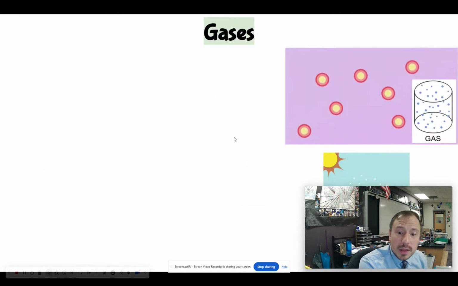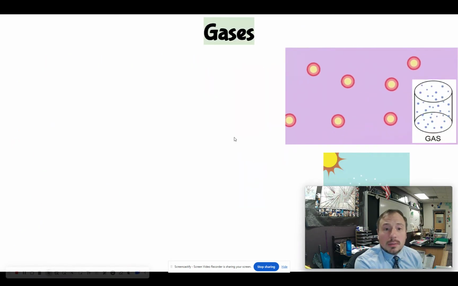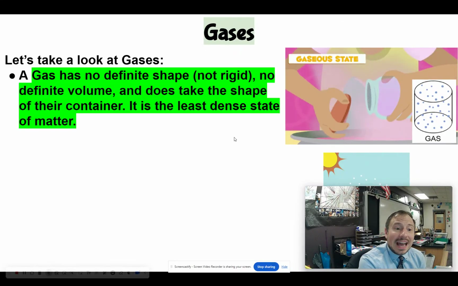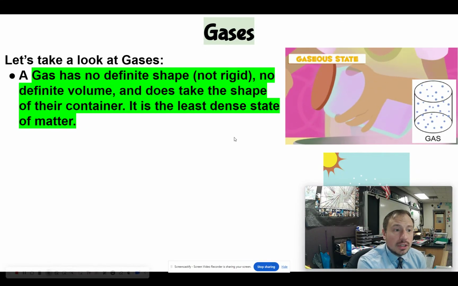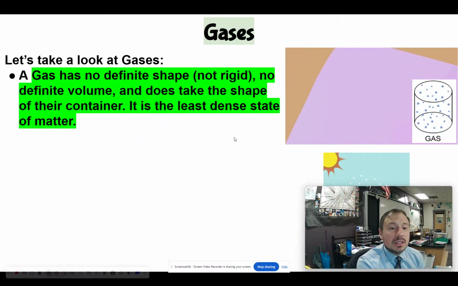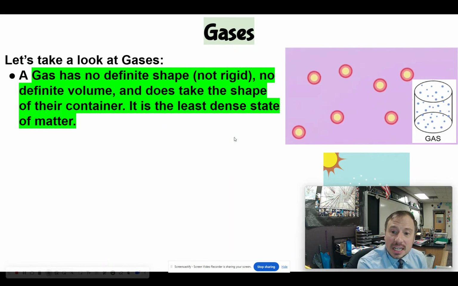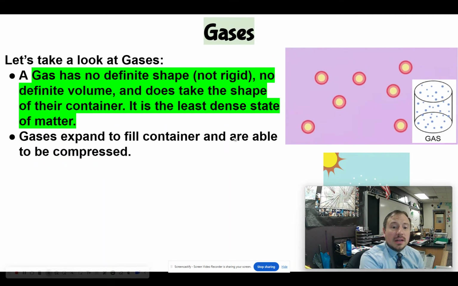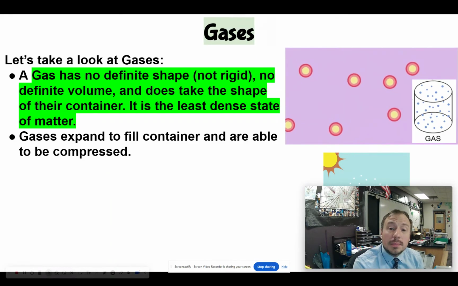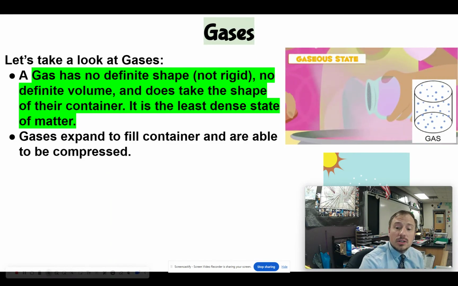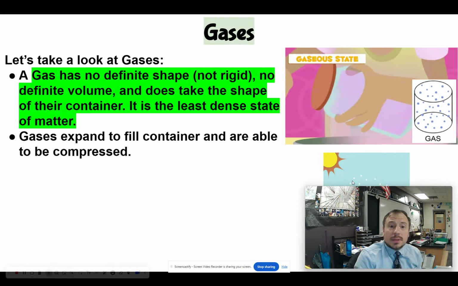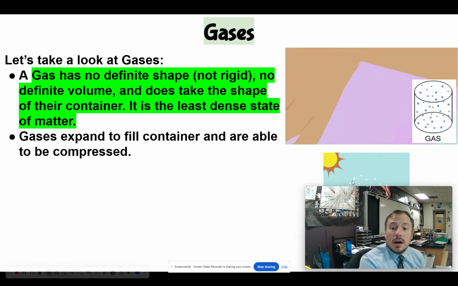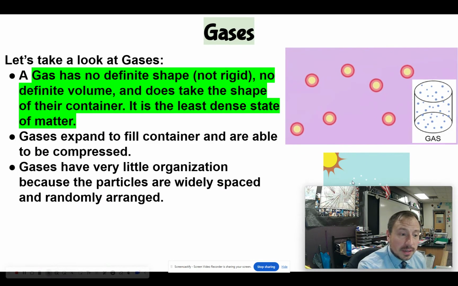So let's get started. We're talking about gas laws. Let's talk about what a gas is. A gas has no definite shape, so it's not rigid, no definite volume, and does take the shape of the container. It is the least dense state of matter. So they expand to fill a container. They're able to be compressed. Because of this, we need to look at the laws, because you can change the volume of gases, and they're going to behave differently.